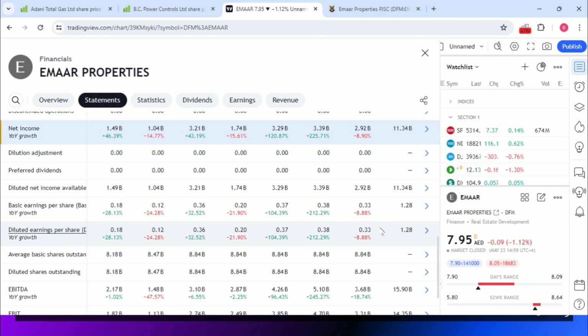I'm not giving a suggestion that you need to buy MR Properties. I'm giving this for educational inputs. If this kind of figure comes, this kind of percentage increase, what kind of decision you need to take, that's it. I'm not suggesting you need to buy MR Properties, and I'm not suggesting you should not buy the other properties. Such kind of things I'm not telling. Only for educational inputs I'm giving this to you. Based on that, you can analyze other things also.